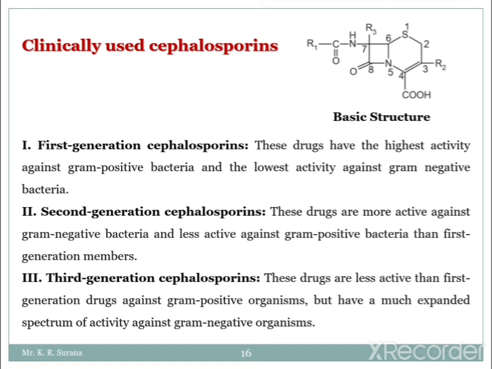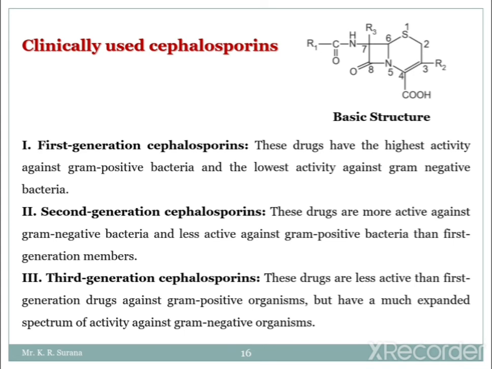So comparing first and second generation, the first has the highest activity against gram positive bacteria, while the second is vice versa: more active against gram negative and less active against gram positive.